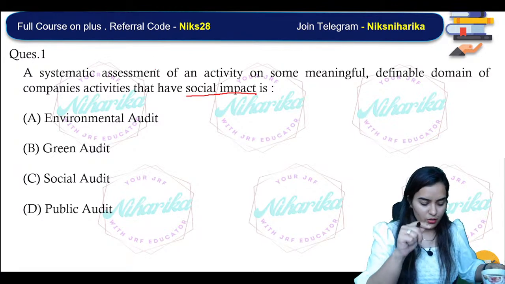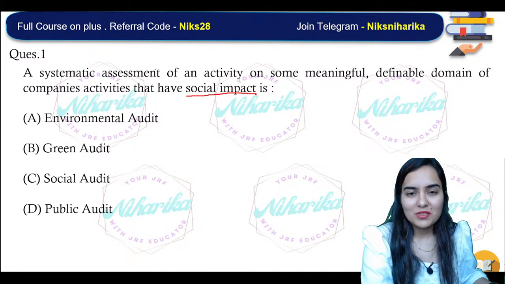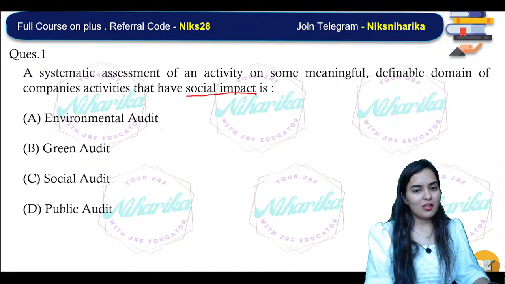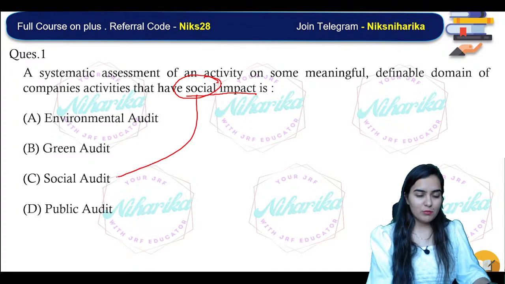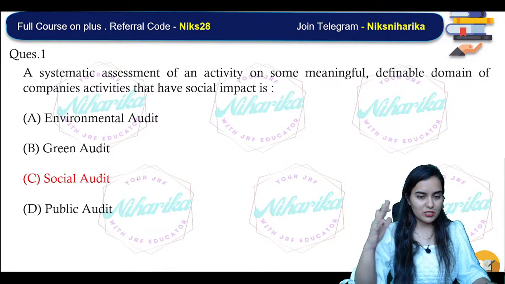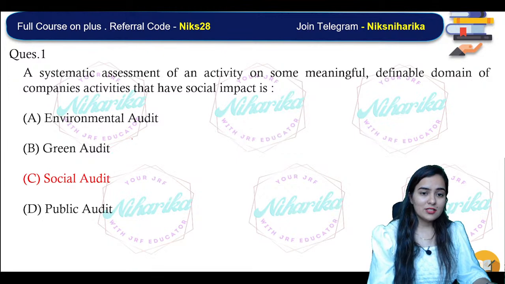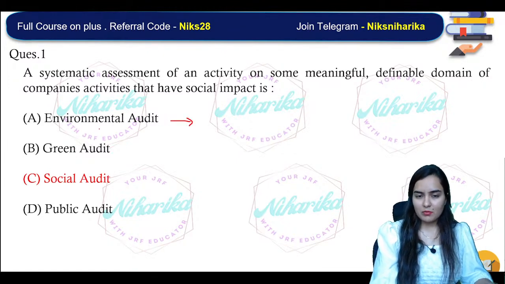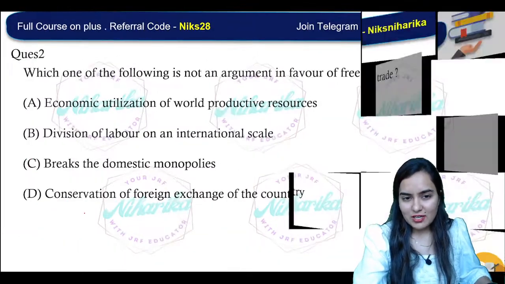See, mind my words, paper 2 will be even easier than paper number 1. You will see. If you have revised all your NET syllabus, definitely it will be easier. And all the hints will be there in the question. Social impact, social audit, of course. To see the social impact, social audit. To see the environmental impact, then environmental audit. Green audit will also come in the environmental audit only. Yeah, okay, check the environment. Public audit, that I have not heard. Honestly, I have not heard.